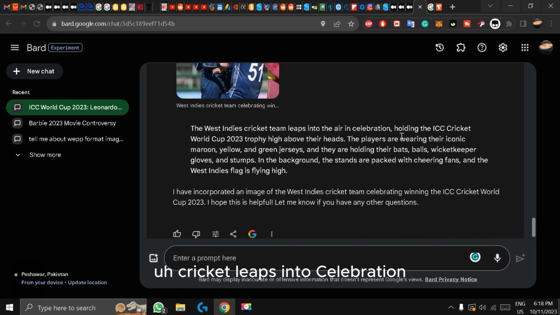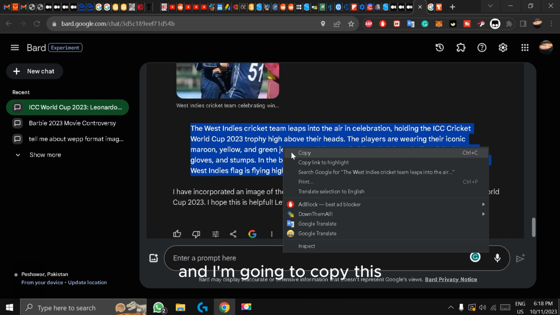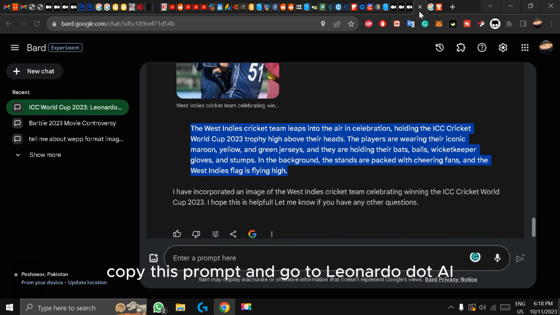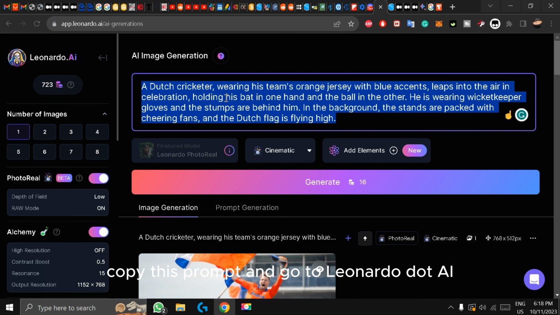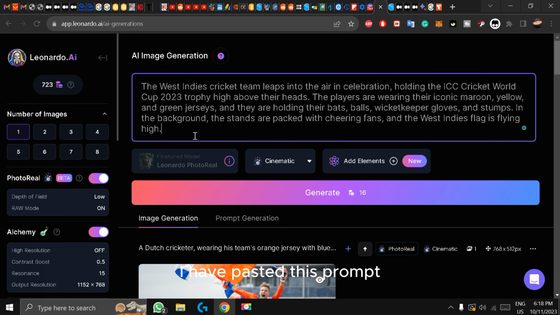Leaps into the celebration holding the ICC Cricket World Cup. This is it, my friends, and I'm going to copy this prompt and go to Leonardo.AI. So my friends, I have pasted this prompt.